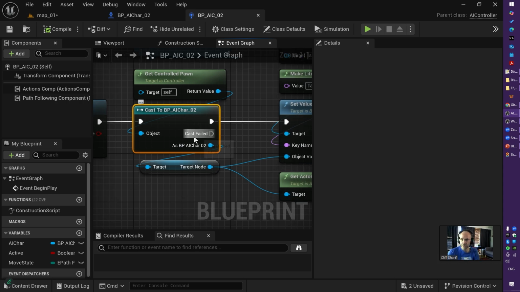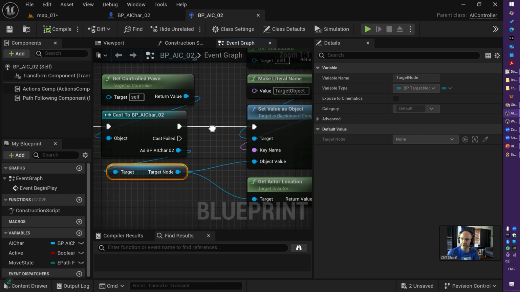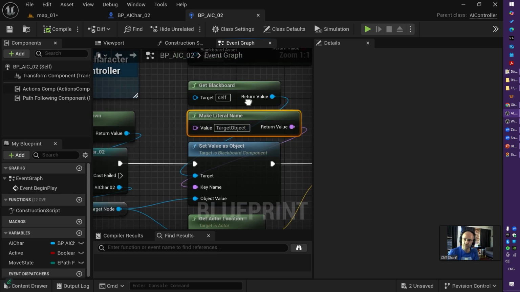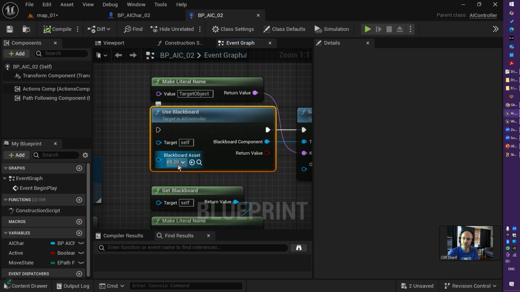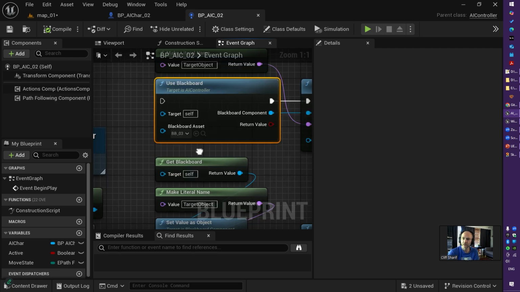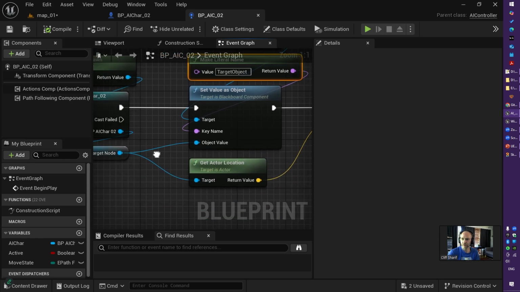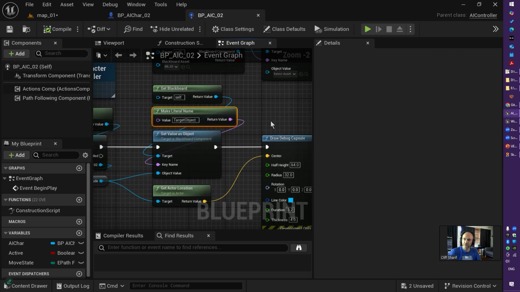So from my AI character, I grab the target node, this guy. And from there, I set my Blackboard key, which is an object. I set my knowledge to an object. And here is a method to get the Blackboard. Like the previous one, you can use Blackboard number 1, number 2, whatever you want. Or you can get the Blackboard straight away and set value as an object. The Blackboard key name is target object. I grab the location of it and just draw a debug capsule there.